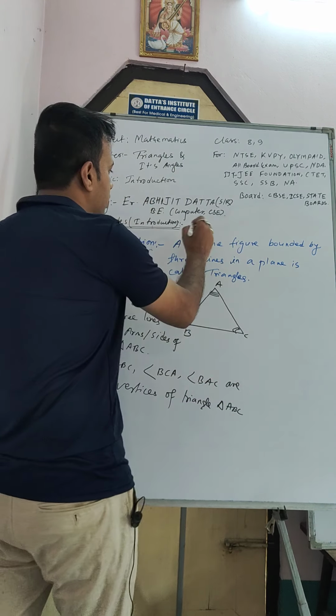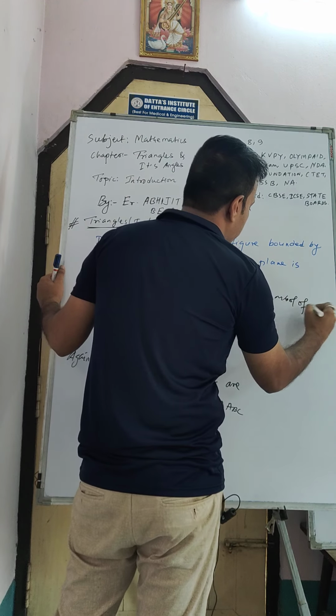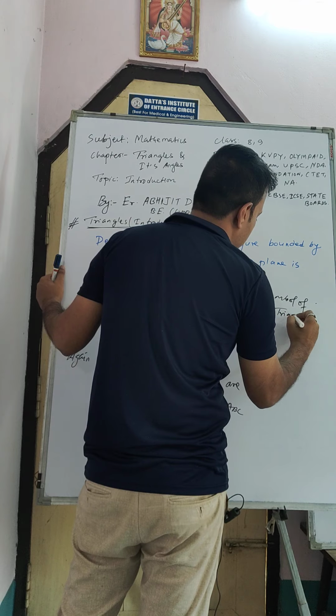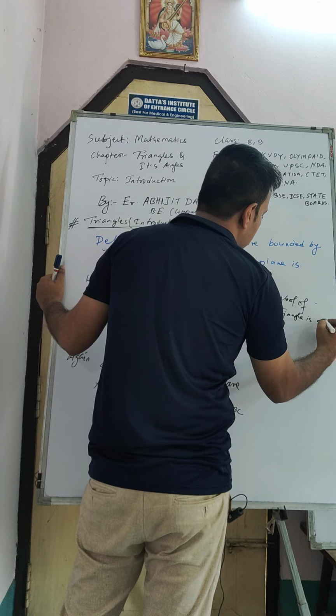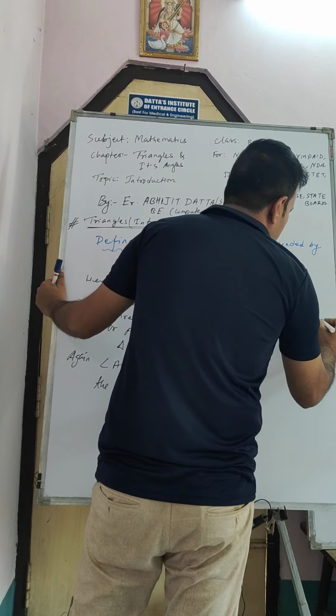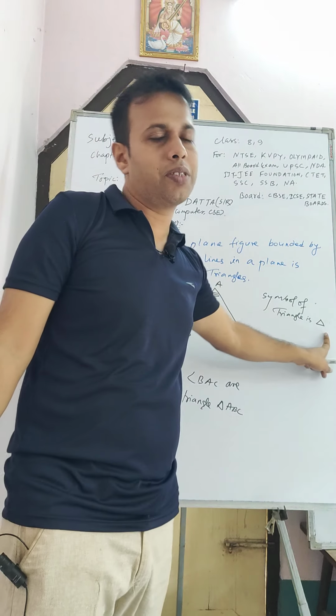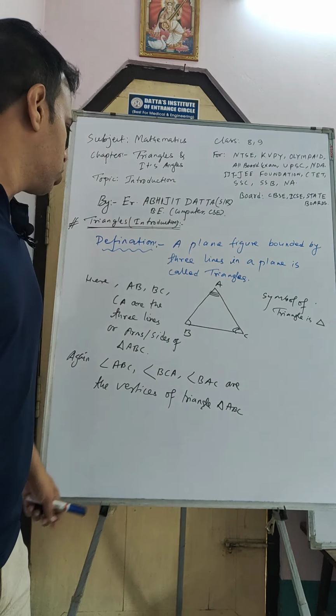All of you know that the symbol of a triangle is what? The symbol of a triangle is this one, is it not? So when I write triangle, we can write the spelling, or you can give the triangle symbol.